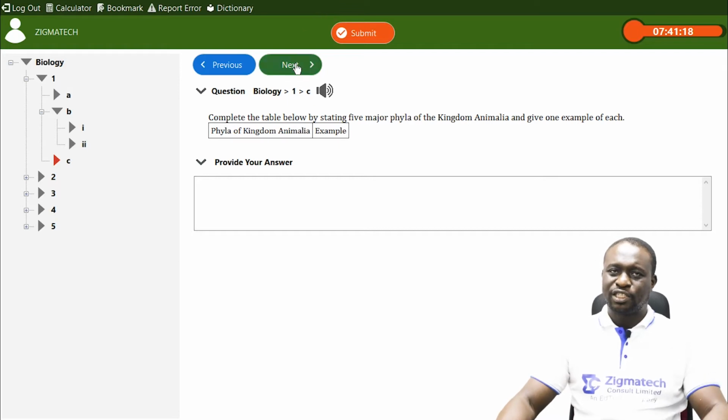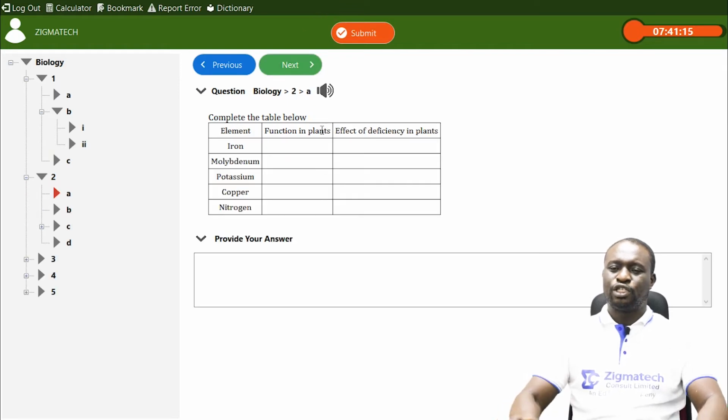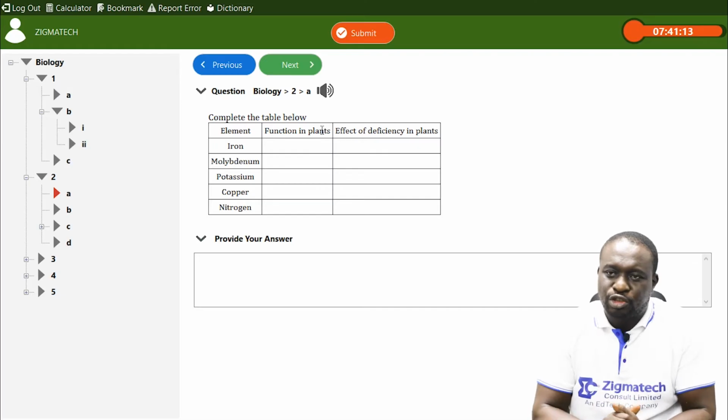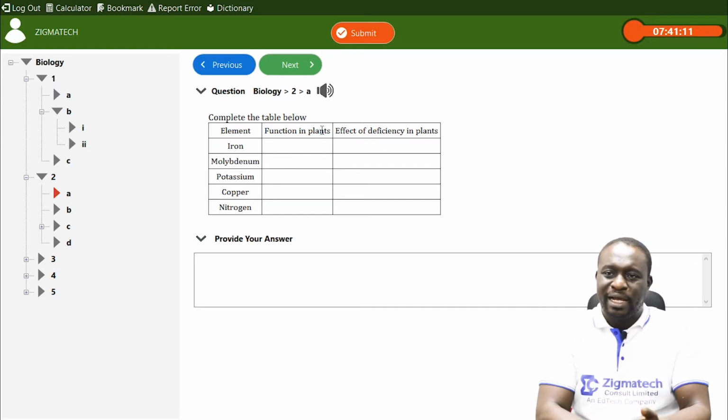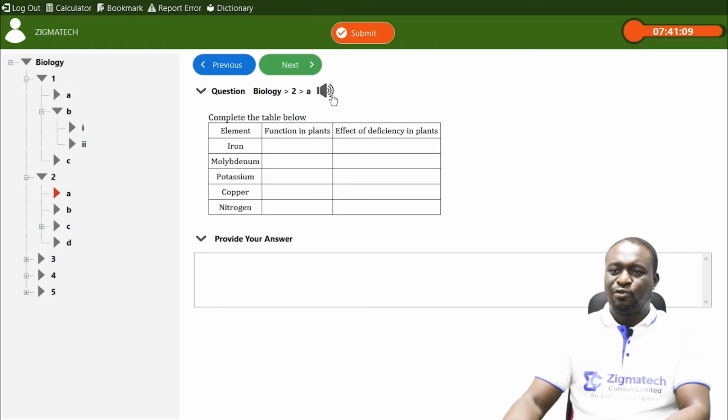Now let's move to the next question, which is question 2. Now, question 2, there is a table that was given there, and I think that we're to fill in or complete the table below.